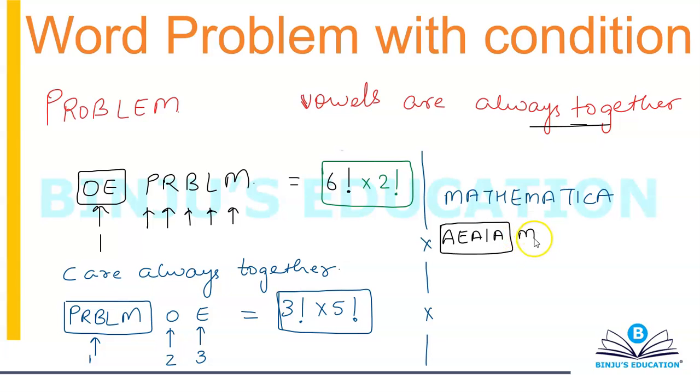Then I have M, T, M, T, H, H, M, M, T, T, and C, and C. Let me just count: 1, 2, 3, 4, 5, 6, 7, 8, 9, 10, 11. Fine.